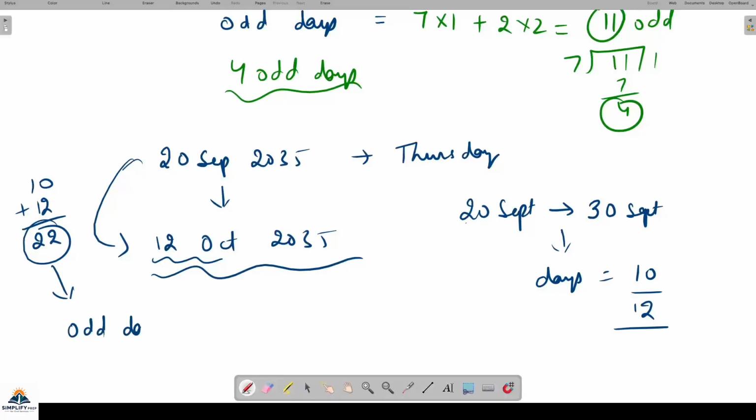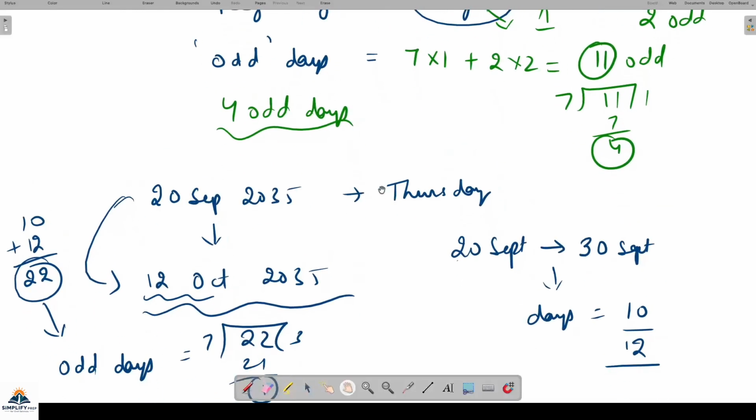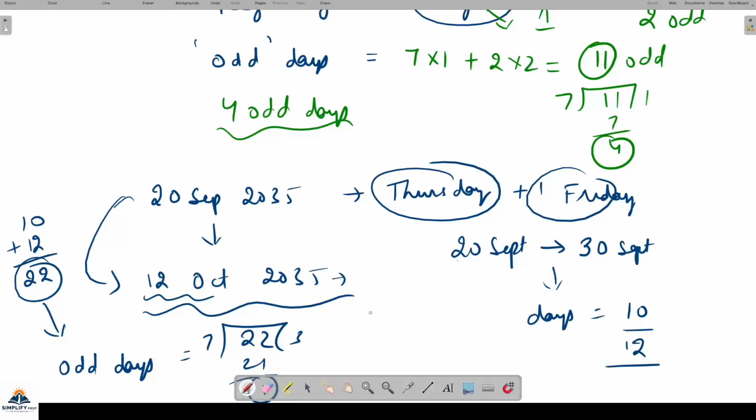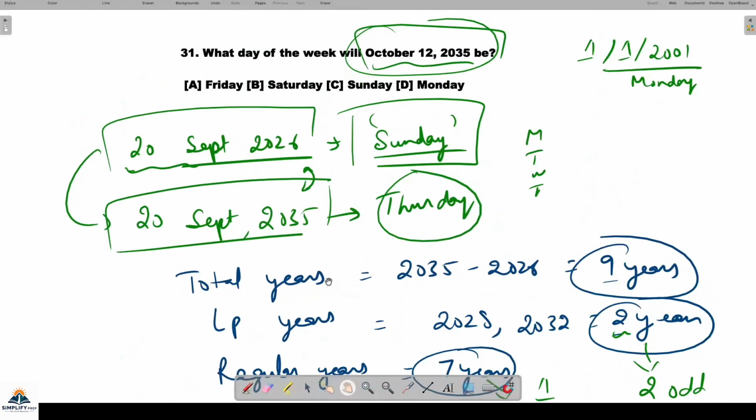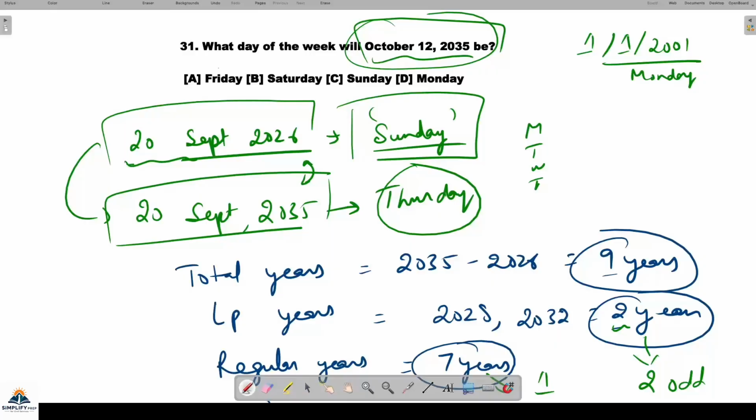Odd days, if I want to see, that will be 22 divided by 7 is a 21. One odd day. So that was your Thursday. So Thursday plus one is Friday. ये Friday आ गया ना. So this day again you are getting the answer Friday. All right. So this is much easier.